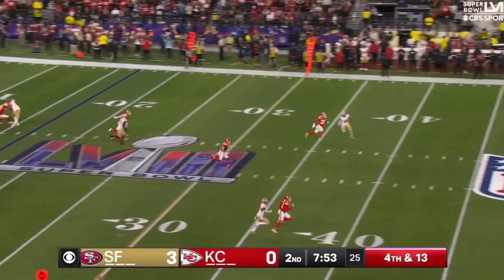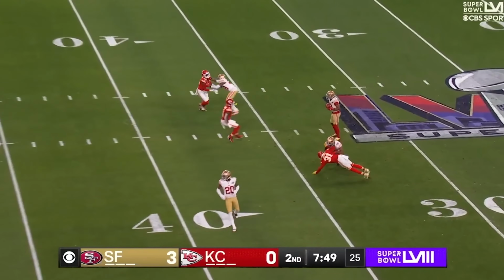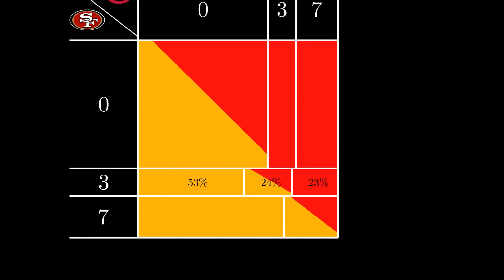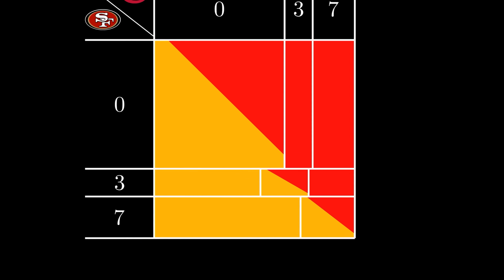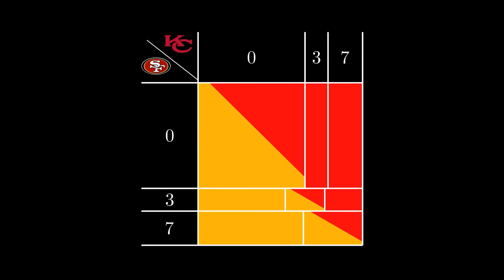Punts are the main reason why 0 points is so likely on a typical possession. By being more aggressive here, the Chiefs can move probability from the 0-point case to the 3- and 7-point cases. And remember, this actually came up in the game. They can also do the same thing when they are down 7, so we should probably shift the probabilities in that case some too, to account for this effect.